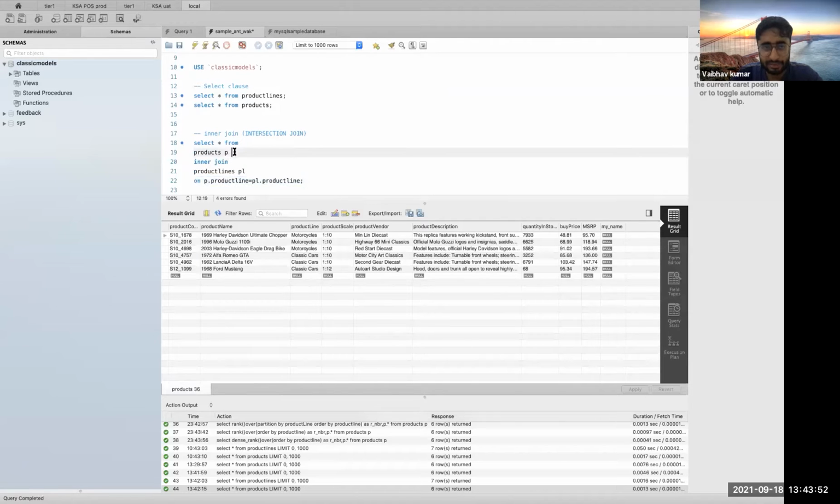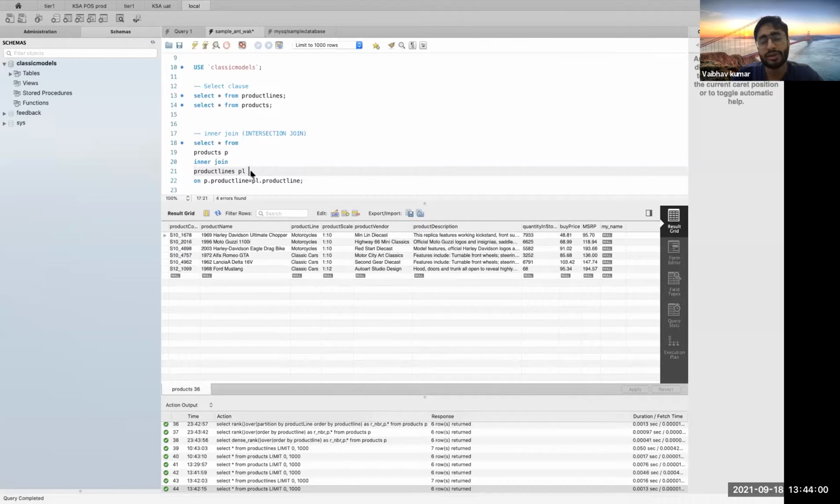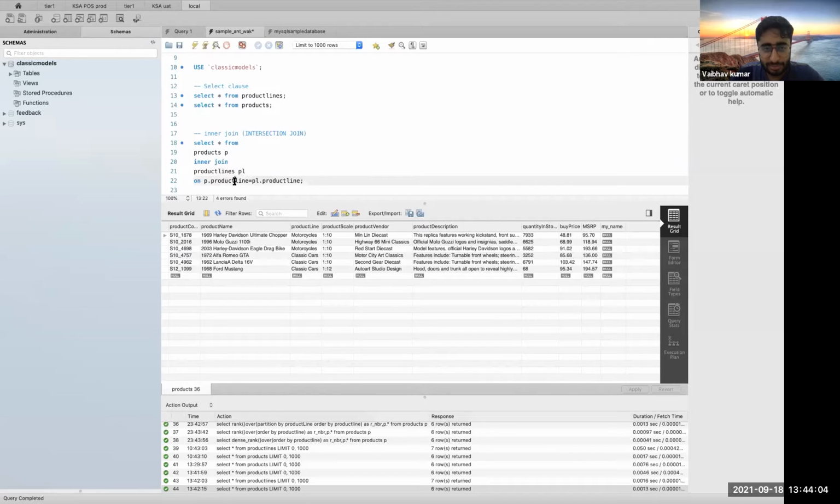I've given the aliases as well, and I'll tell you why we need to give the aliases. So p and pl are the aliases for the tables, and based on the product line, you're joining these two tables because these are the common keys present across both the tables. Why have I given two separate aliases?